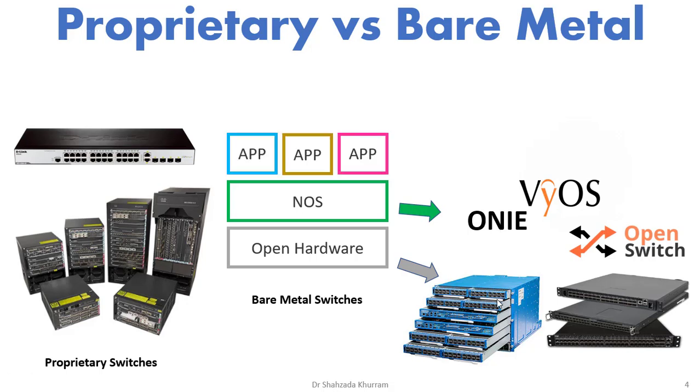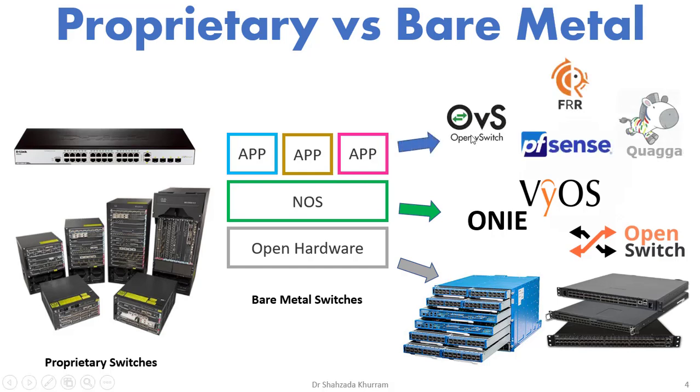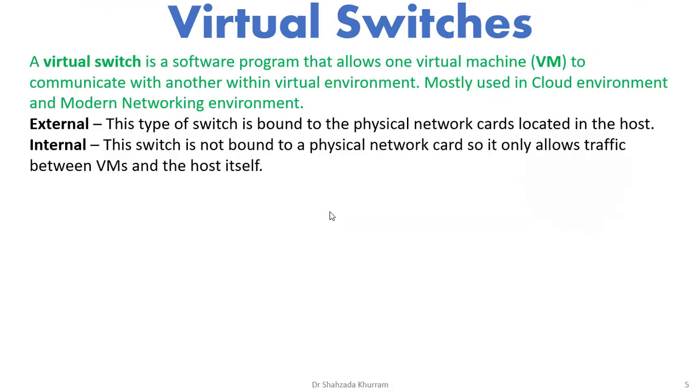On top of the network operating system, we install different applications based on our requirement. Like if we need switching functionality, we can install Open vSwitch. If we need routing functionality, we can use FRR or Quagga. Or if we need any security features, we can install pfSense. So here is the way we can openly design our own hardware or software which we will use in a network environment. Okay, next are the virtual switches.